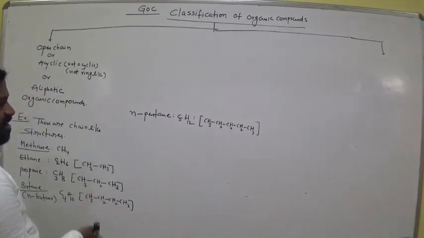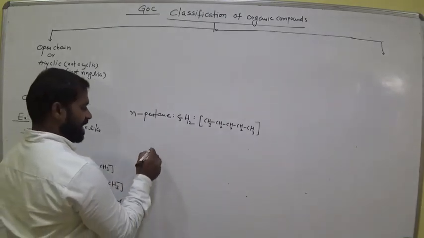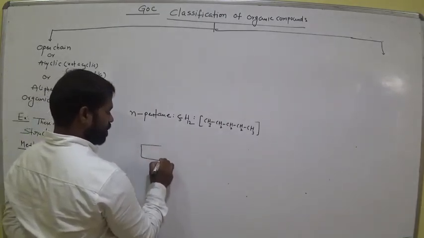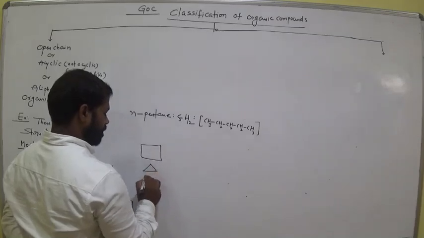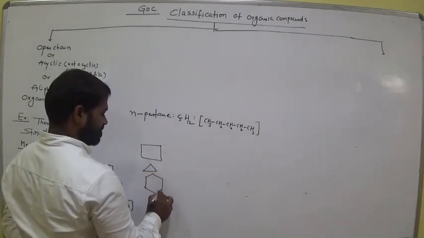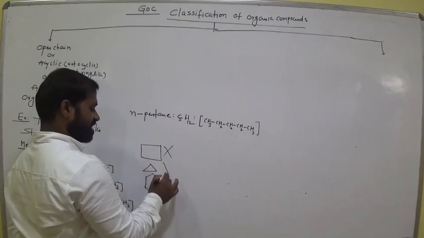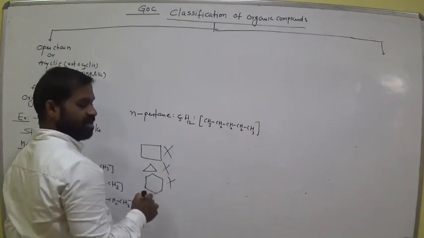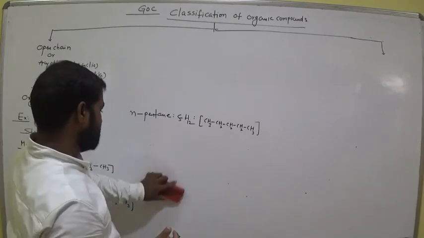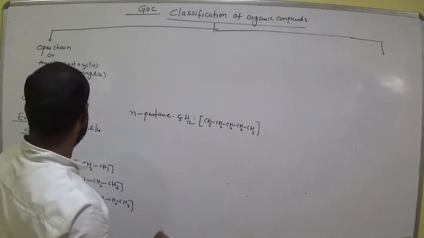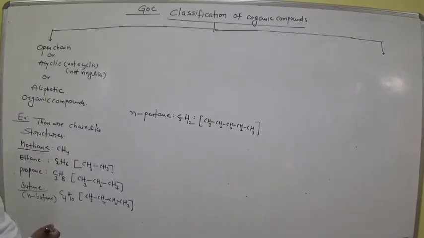Chain, acyclic, not ring-like structures. Ring means like this. These are all ring-like structures. These structures are not ring-like structures. Am I right? These are all open chain. So we call it alicyclic or acyclic or aliphatic.